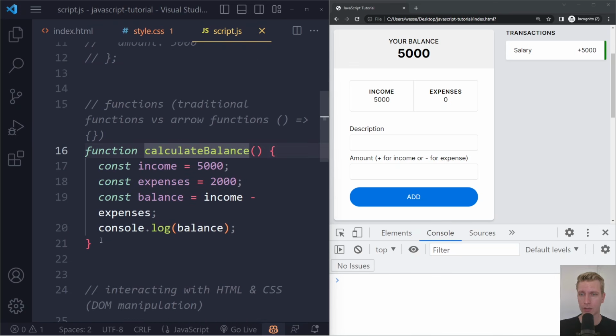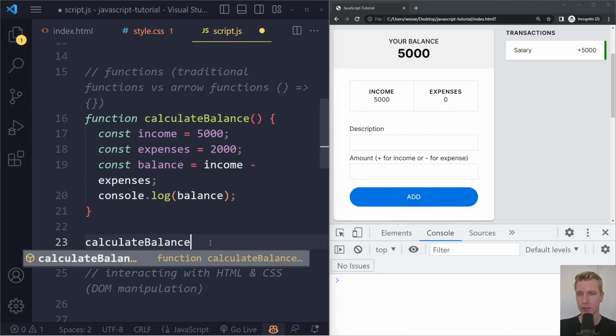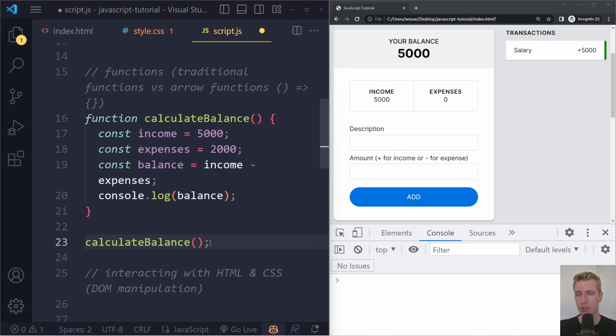And here it will see, oh, we need to create a function, with these statements as part of its function body. So this is just a function specification. It knows not to run this function immediately. It just knows, okay, so these statements need to be run when this function is called. So now let's try calling the function. So we can say calculateBalance, you use the name, and then you use opening and closing parentheses and a semicolon after that. So now we're actually calling the function, meaning we want to run the statements in the function body.